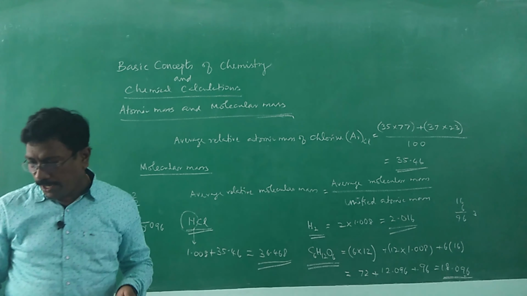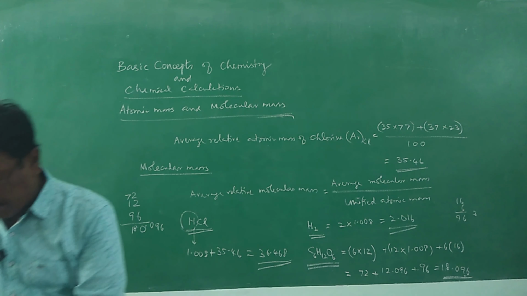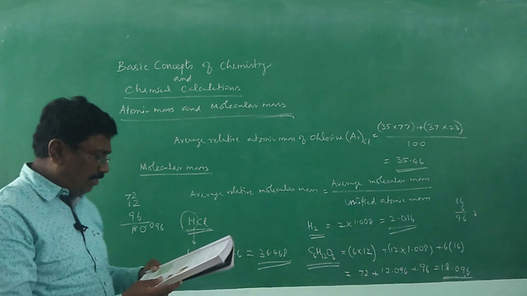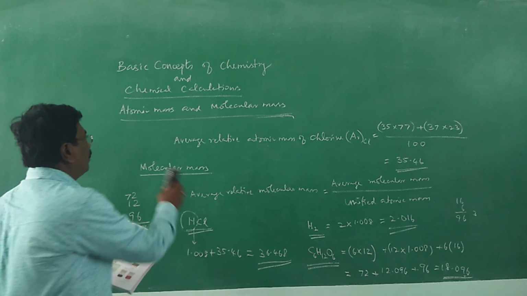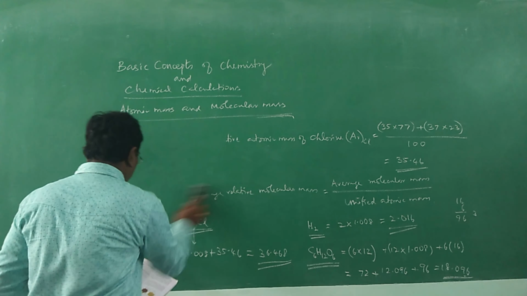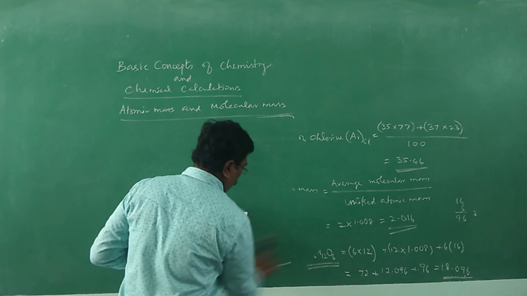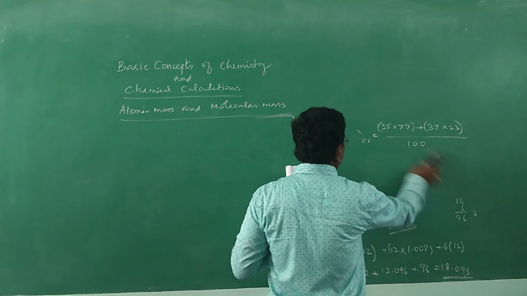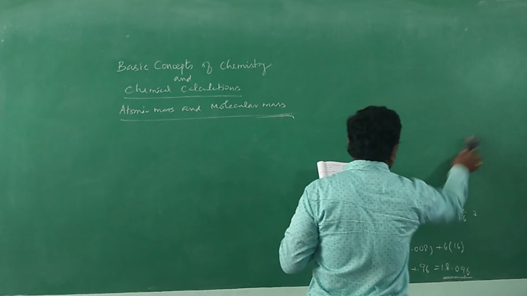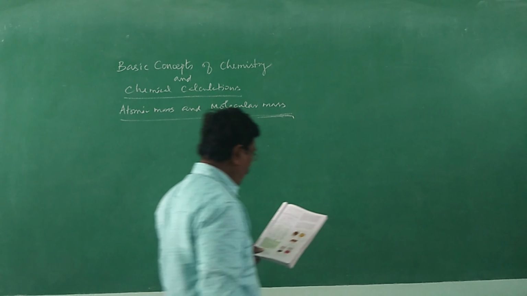So now let us go into a few illustrations. Calculate the molar mass of the following. That is the question given in evaluate yourself. Let us try to calculate those. The average atomic mass is given in unified atomic mass unit, u or AMU.